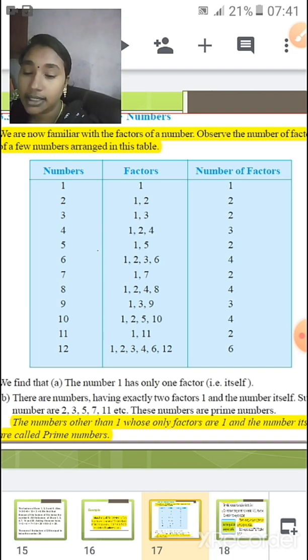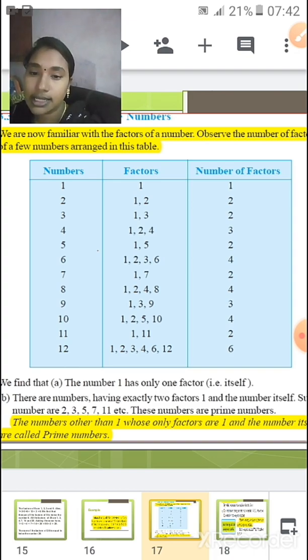And numbers having more than 2 factors are called composite numbers. For easy understanding, I am telling you this.